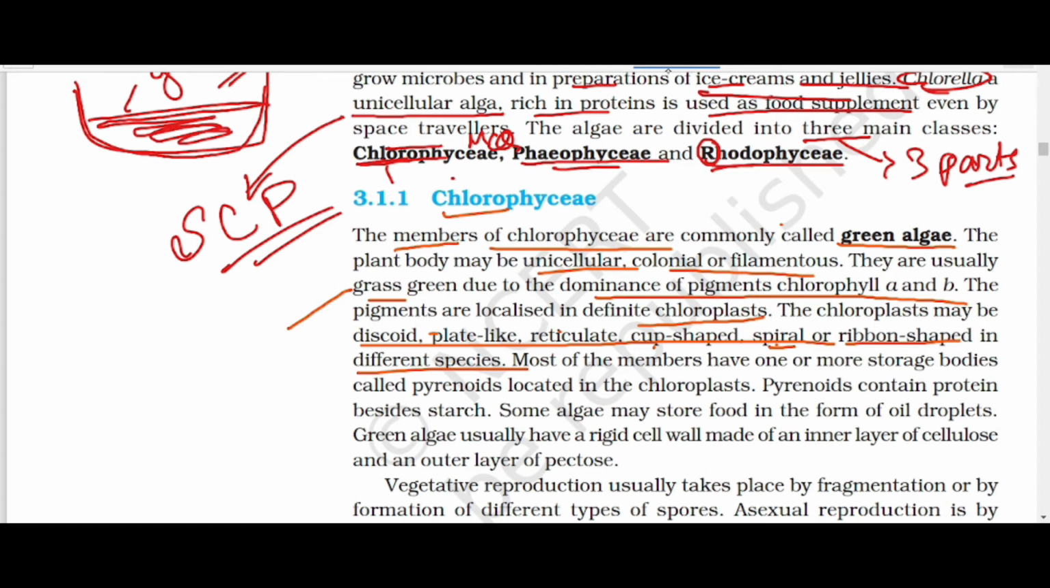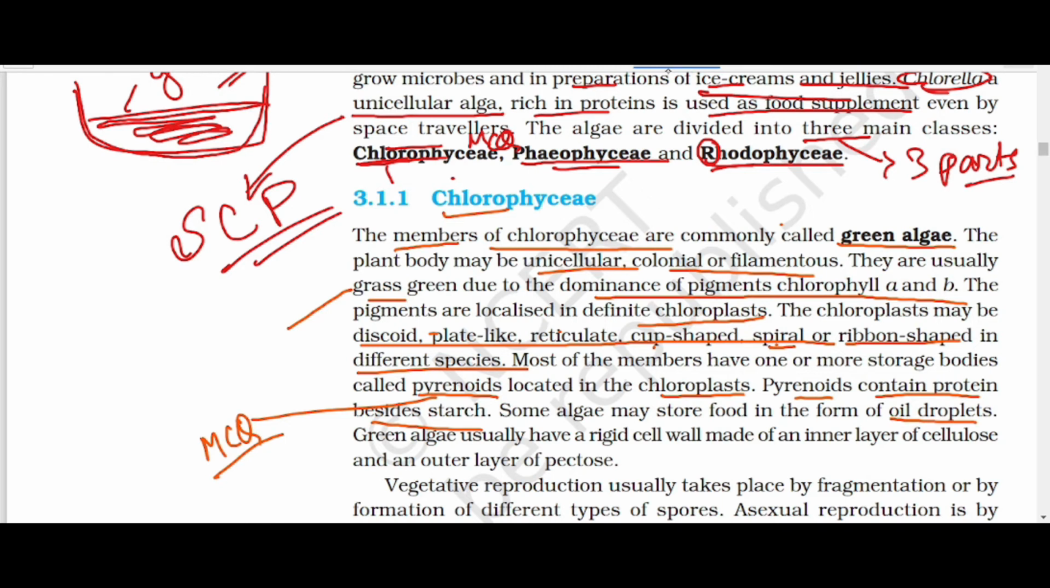Now, most of the members have one or more storage bodies, which are called pyrenoids. Pyrenoids is an MCQ. Pyrenoids are located in the chloroplast. Pyrenoids contain protein besides starch. Some algae may store food in the form of oil droplets.